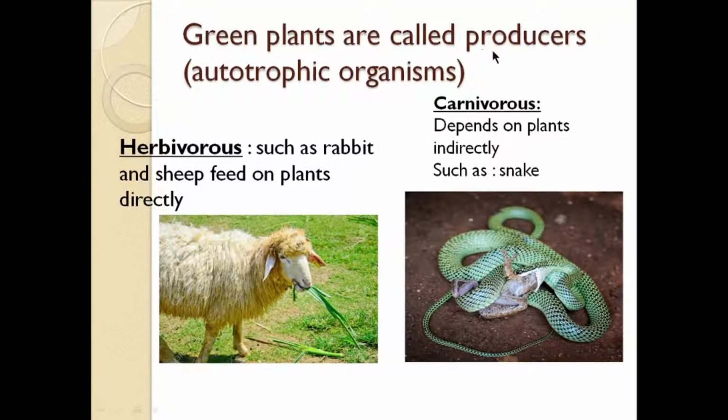The green plants are called producers. The green plants are called autotrophic organisms. Autotrophic organisms means they can make their own food by themselves. Okay? We have herbivorous and carnivorous. Herbivorous, herb means أعشاب. Herbivorous means animals that can feed on plants directly, such as rabbits and sheep. And carnivorous depend on plants indirectly, such as snake.